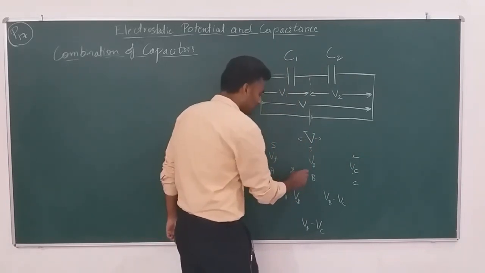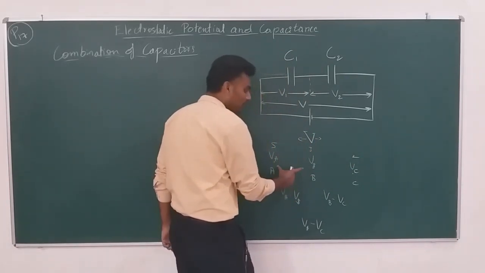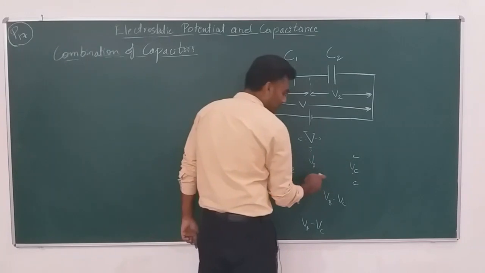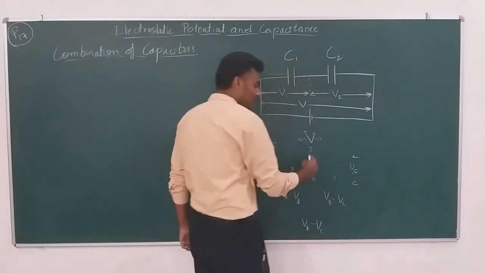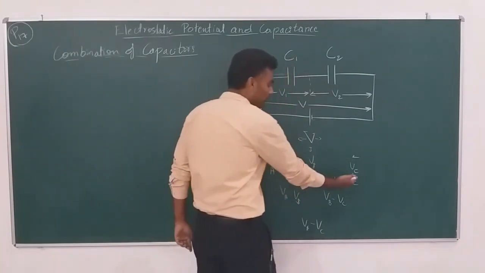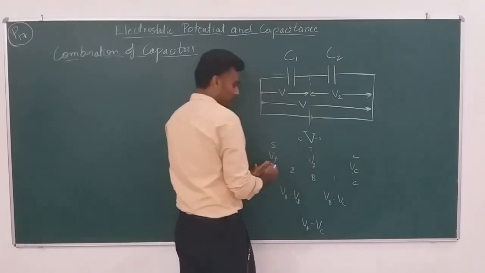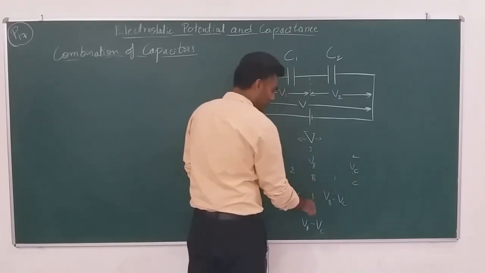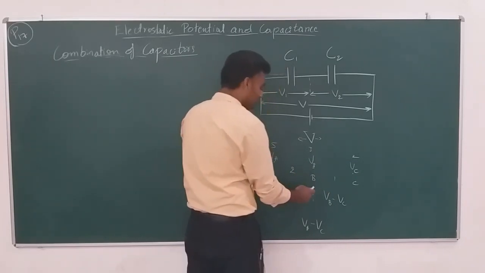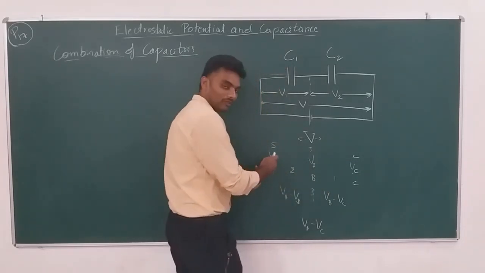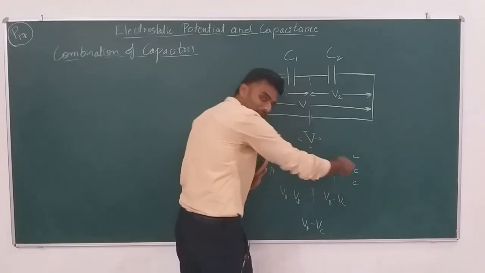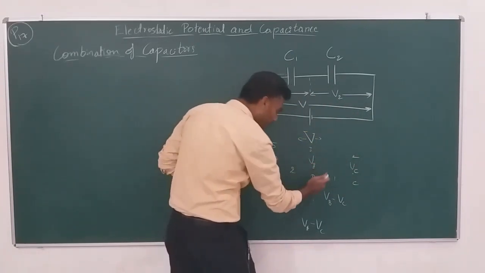5 minus 3 is 2, so 2 volt is the potential difference between A and B. 3 minus 2 is 1, so 1 volt is the potential difference between B and C. Choose A and C: 5 minus 2 is 3, so 3 volt is the potential difference between A and C, which is equal to 2 plus 1.